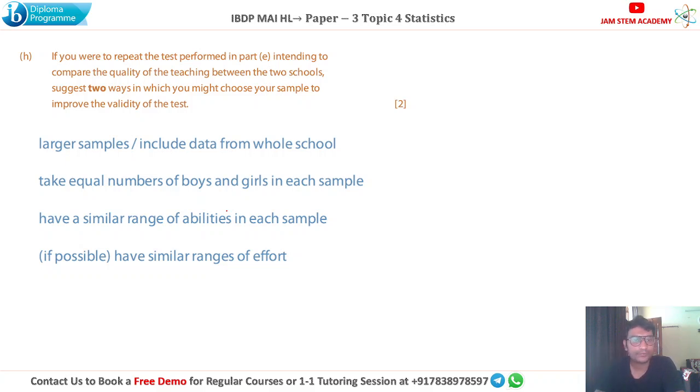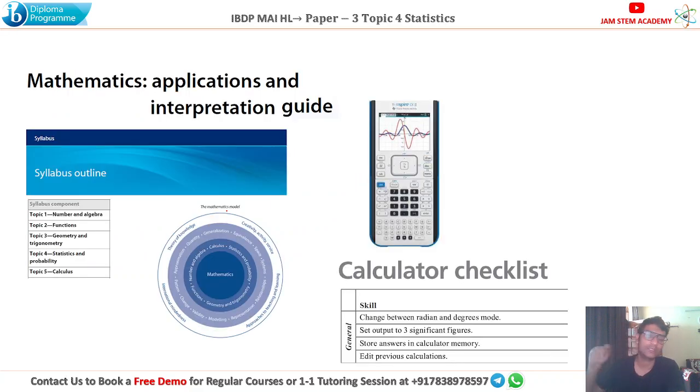In this way, you can finish a paper 3 question, right? This time it was the 27-mark question. So we are done with this question now. So I hope you got all this.